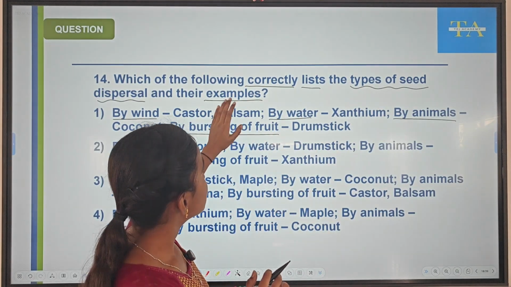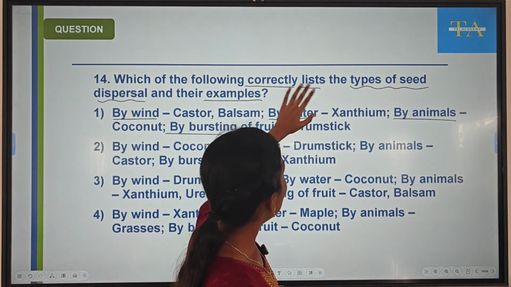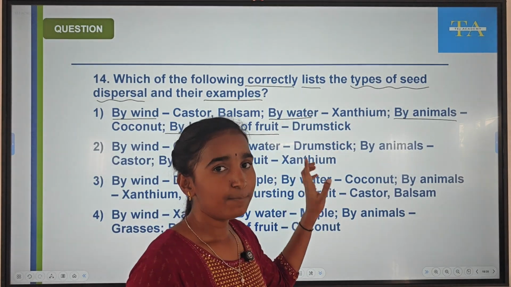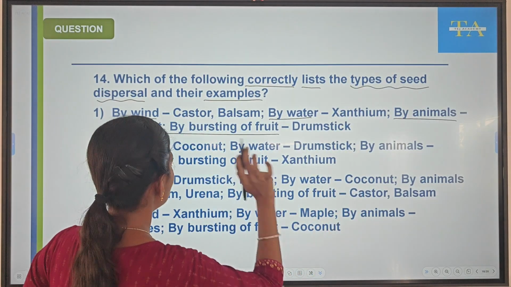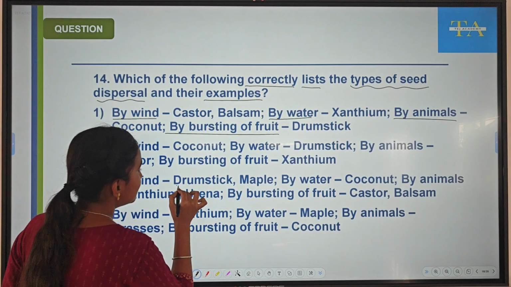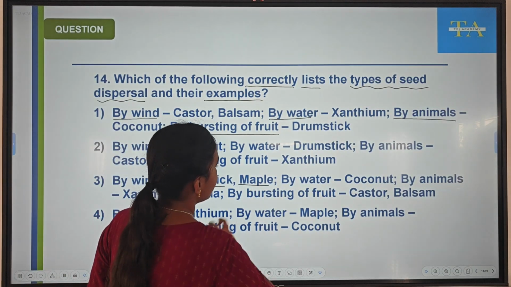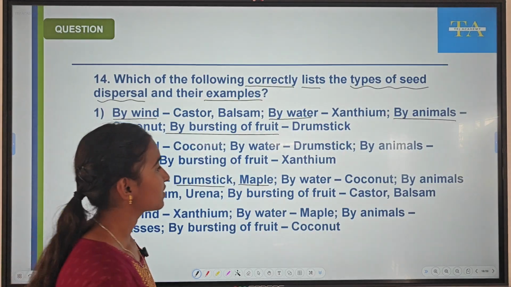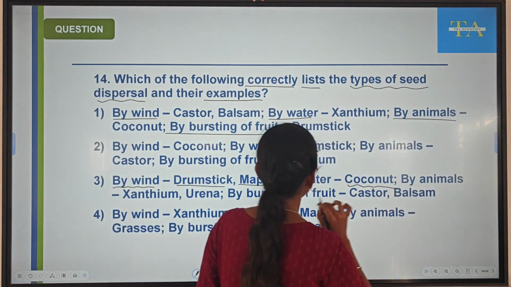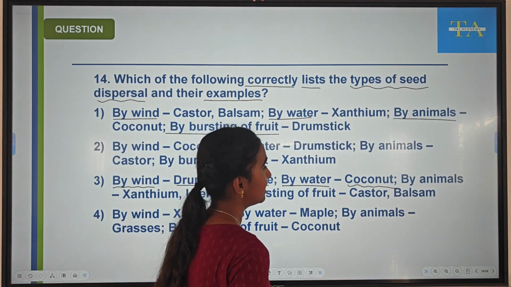So here they are asking us the correctly matched type of seed dispersal with its example. This also you have to remember. In the plants of drumstick and maple, the seed dispersal occurs through wind. In coconut plant, it occurs through water.